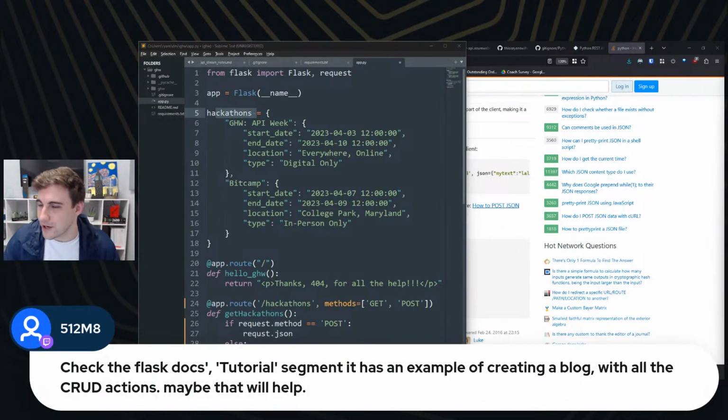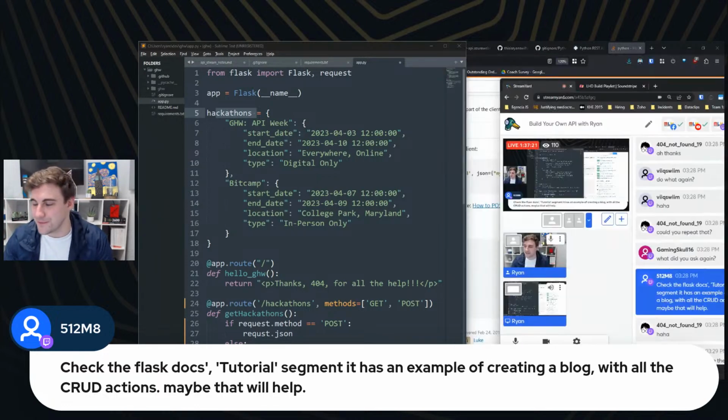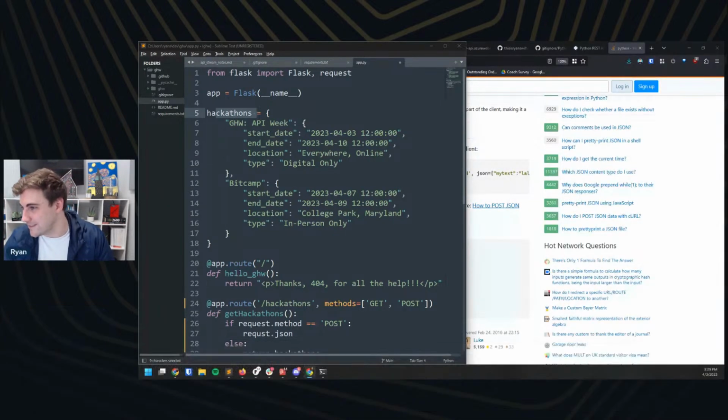And here's another good piece of advice. There's a Flask doc that has documentation on all of the different CRUD actions, which is create, read, update, and I forget what the D stands for.